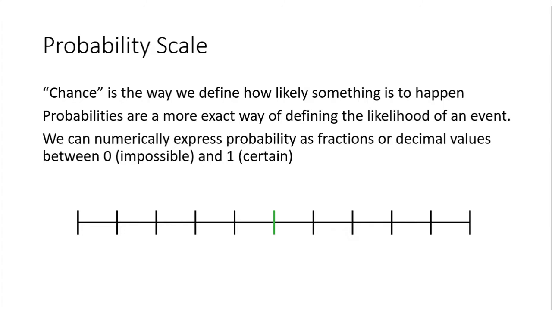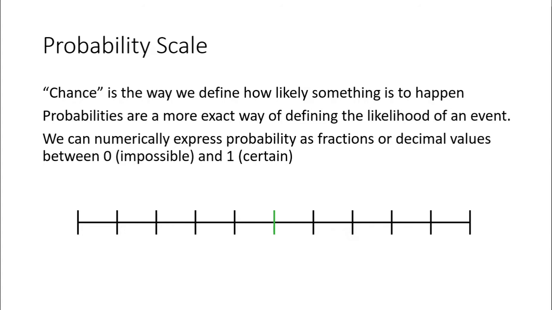Now, notice I didn't mention percentages here. You can use percentages to describe probability, but I don't like getting into that because when someone says the probability that something will happen is 50, that's way more than it's allowed to be. The most a probability can be is 1, or in percentages, 100%. So that person who said the probability is 50 means 50%, which I would prefer that you say is 1/2 or 0.5. So let's try to avoid that problem with the percentages, please.